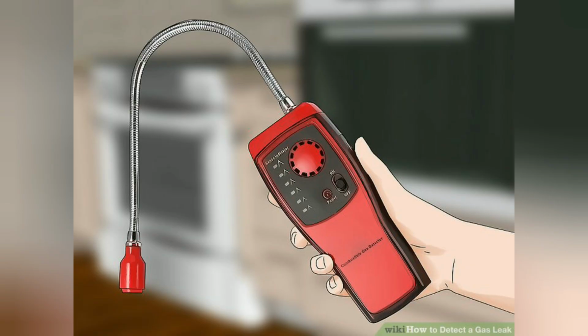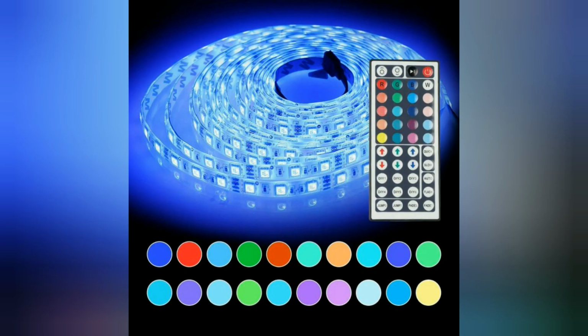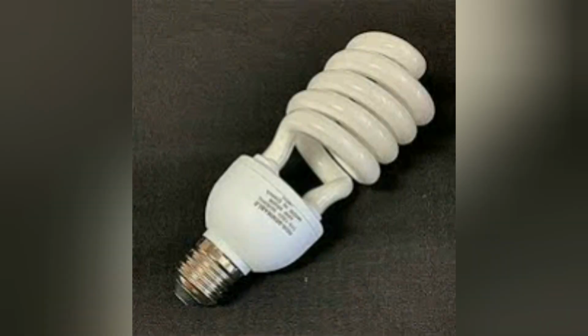Then, instead of electric bulbs, we have to use LED. What do you mean by LED? The full form of LED is light emitting diode, and CFL is compact fluorescent lamp. Instead of bulbs, we have to use LED and CFL, which consume less energy.